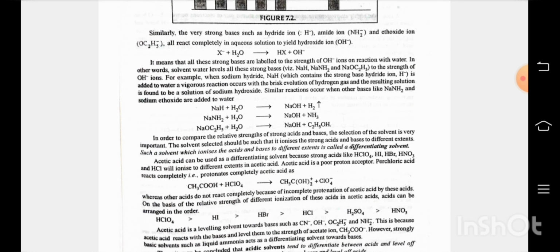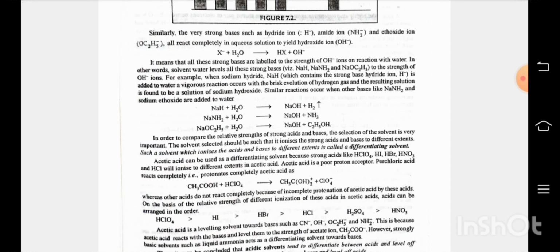In order to compare the relative strength of strong acids and bases, the selection of the solvent is very important. The solvent selected should be such that it ionizes the strong acids and bases to different extents. Such a solvent which ionizes the acid and base to different extents is called a differentiating solvent. Acetic acid can be used as a differentiating solvent because strong acids like HClO4, HI, HBr, HNO3 and HCl will ionize to different extents in acetic acid.